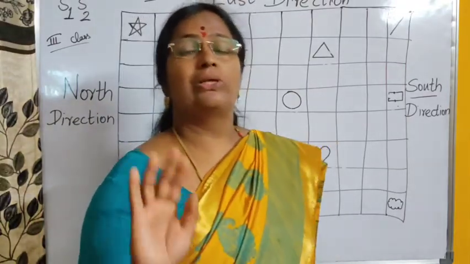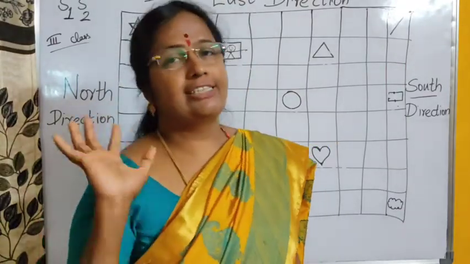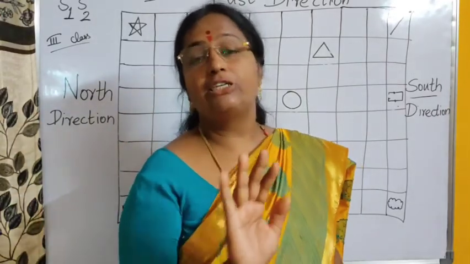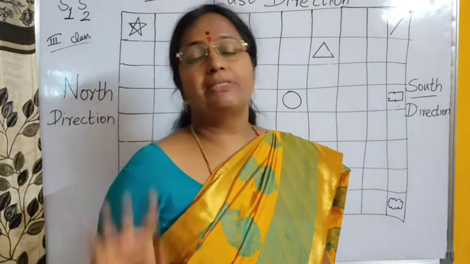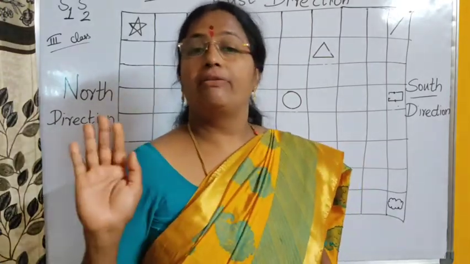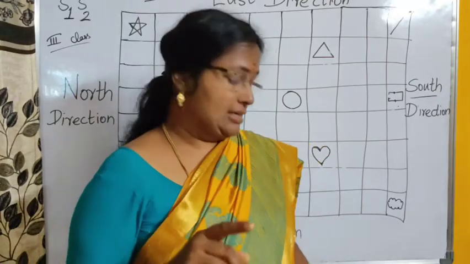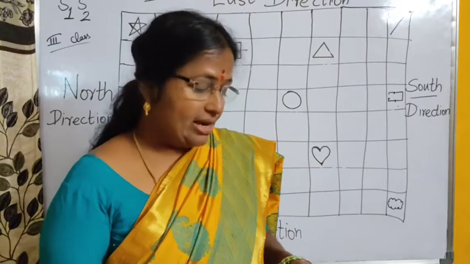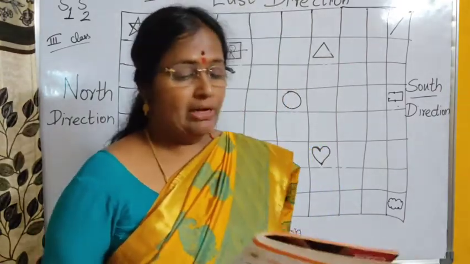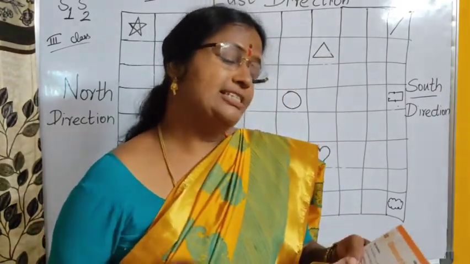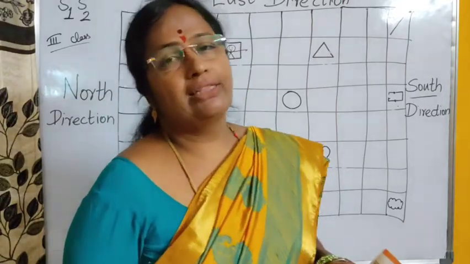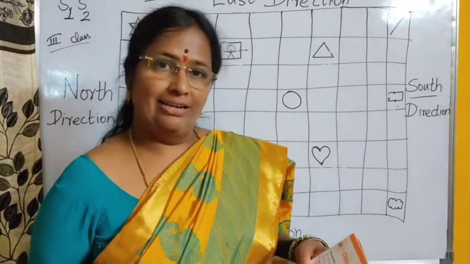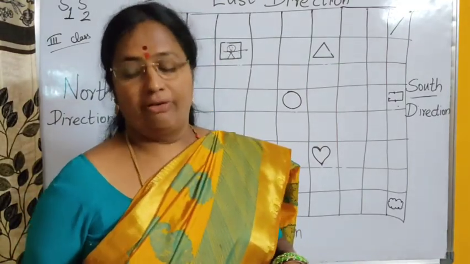So north, south, east, west are known as fixed directions. They don't change with the person. Even if the person is moving, the north fixed directions will not move, whereas left and right directions will be changing. Okay, with that we completed page number 40. Now let us move to S2, that is directions of the sun. Before doing this, we'll discuss a little about what is needed to be learned.